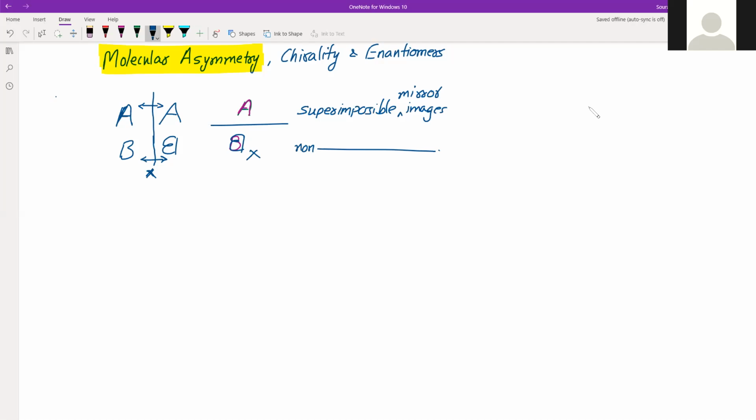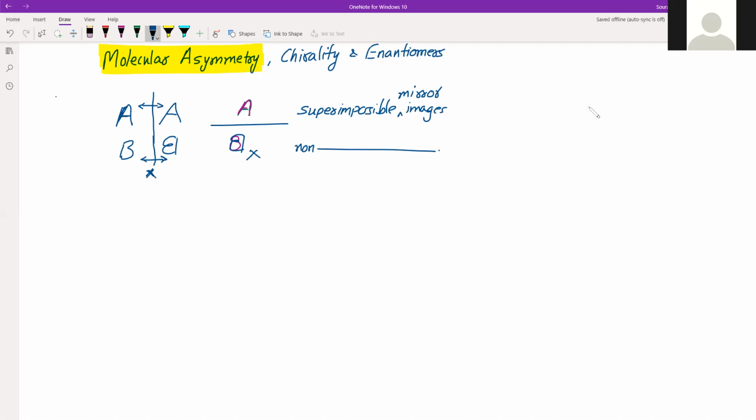Now the difference in optical activity which we have seen earlier in the two types is actually due to this molecular asymmetry. The first one is superimposable, the second one is not, and that's why in the second one we can say that the mirror images are two different configurations of the same structure. But in the first one, the two mirror images are exactly the same, so they both have the same orientation, while the second one has two different orientations. So this is the difference.